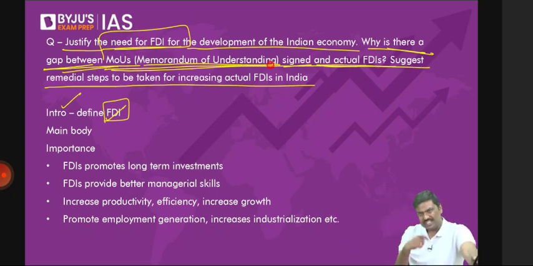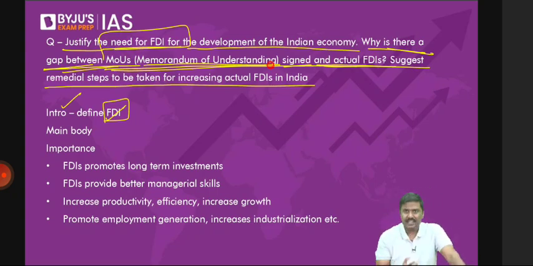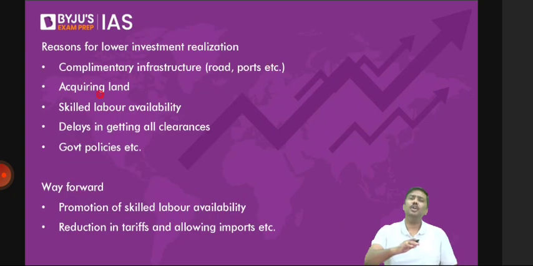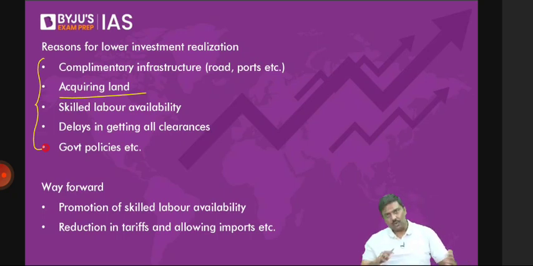Point number 2. You have a signed agreement. You want to set up the manufacturing facility. What if that state now amends its labor policies in favor of the labor, against you? They will make the policies in favor of the labor, not in your favor. What if you have invested, you have signed an agreement, and land becomes very difficult to acquire in the state? So I hope you understand there are various issues which will have an impact on actual implementation of these infrastructure projects. You can sign multiple agreements, but when it comes to implementation of the policies, let me add a current affairs point here.